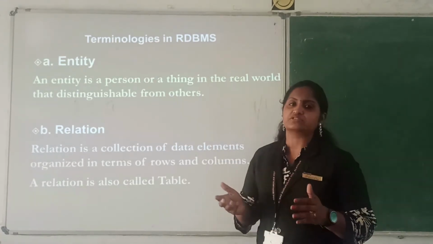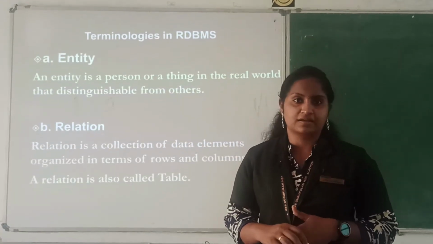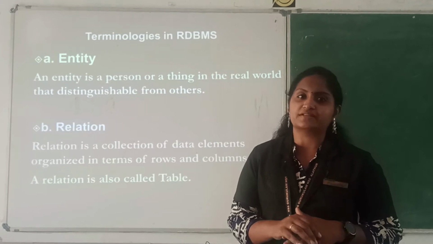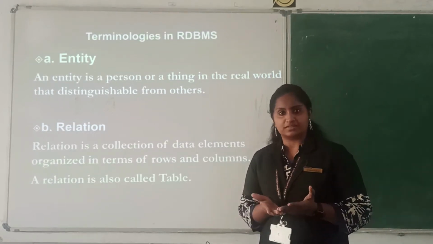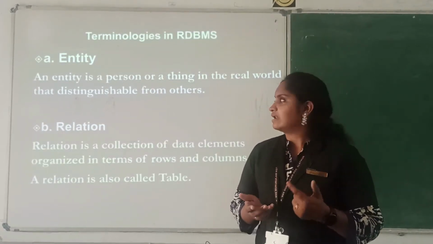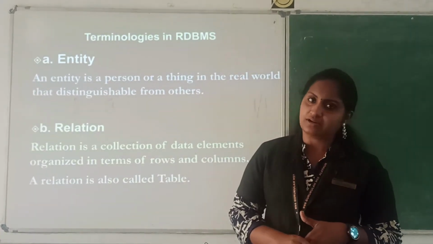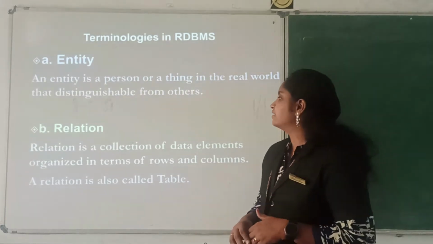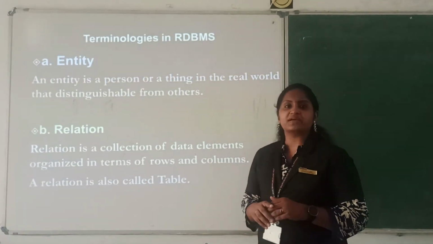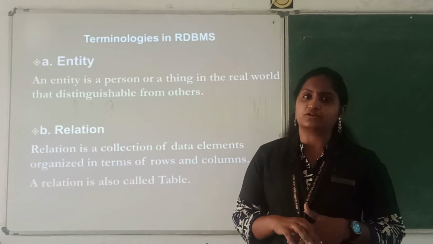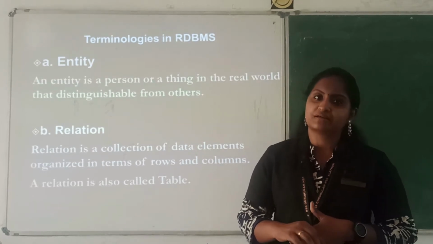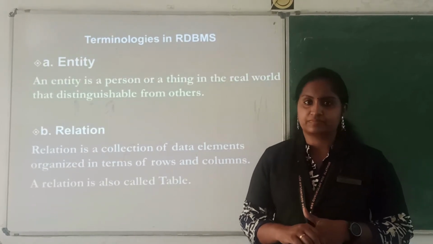It is the name of a person or whatever it is, like an admission number. If you are maintaining a student database, we have the admission number, student's name, date of birth. These contents are known as entities related to the real world. Another one is relation. If you are creating a table related to students' information, it is known as a relation. That is, the table.